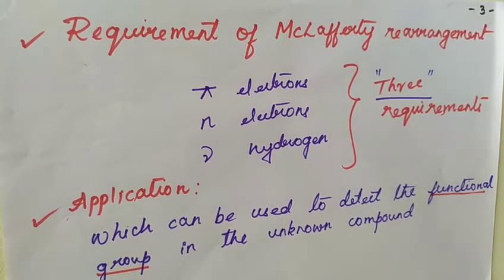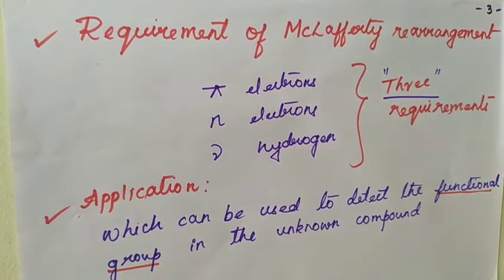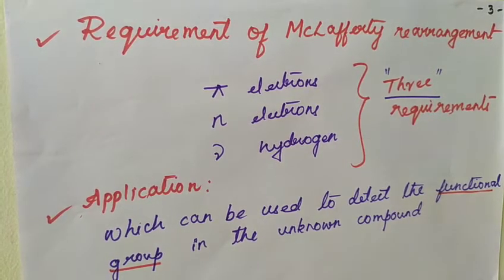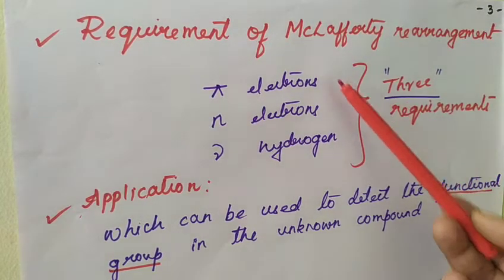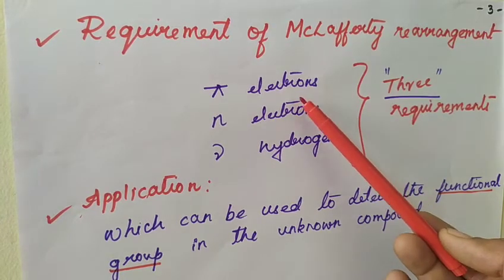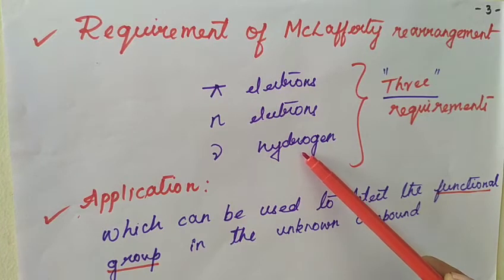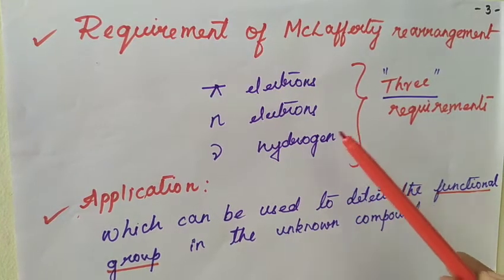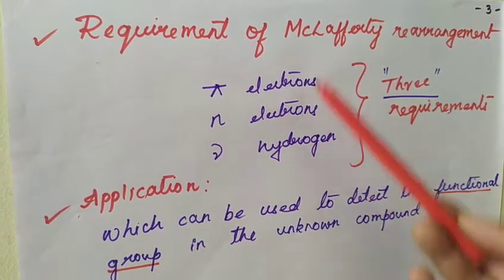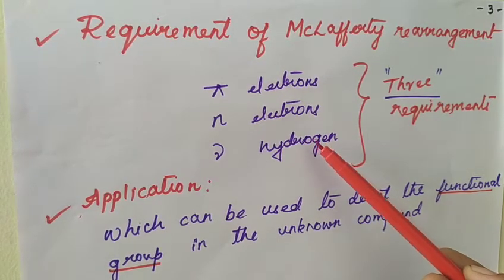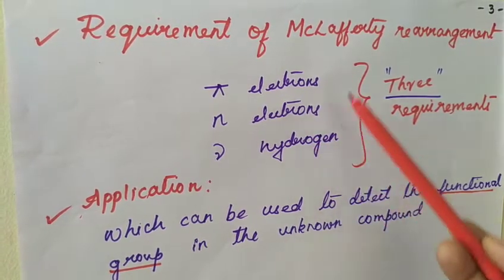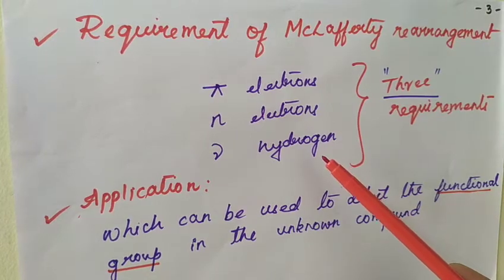Now, the question arises: what is the requirement of McLafferty rearrangement? The molecule should possess three important criteria. The first one is having pi electrons, then n electrons, then gamma hydrogen is important. Only those molecules which possess all these requirements can undergo McLafferty rearrangement.